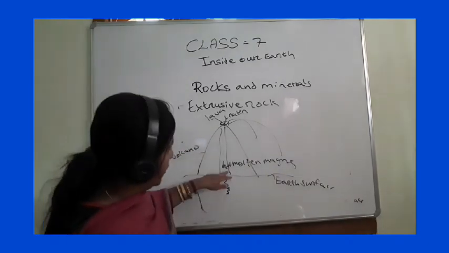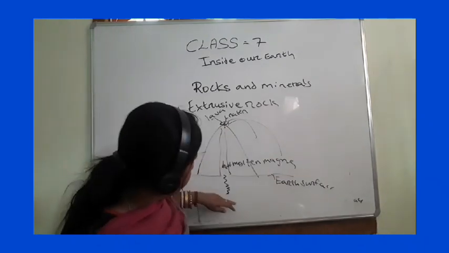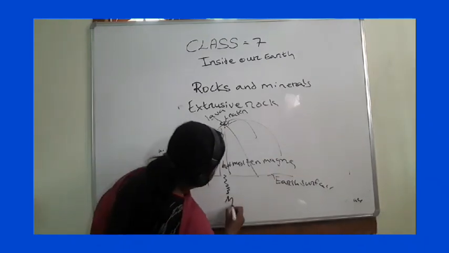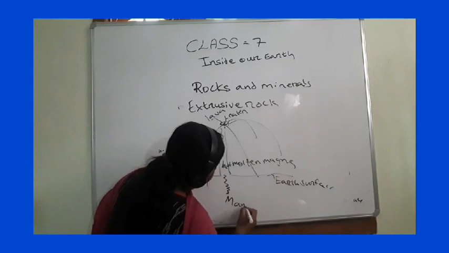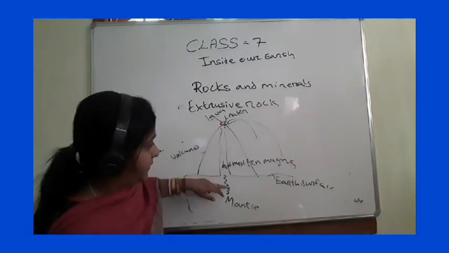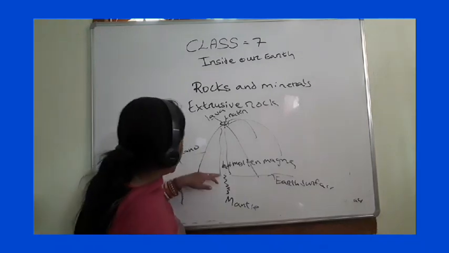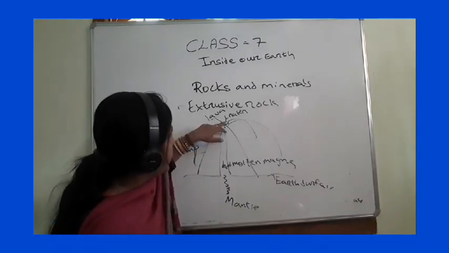When this hot molten magma comes to the earth surface, hot molten magma from the mantle, from the mantle it comes to the earth surface above where we are standing. What happened here from the crater?